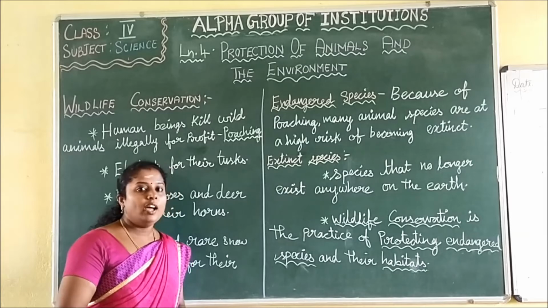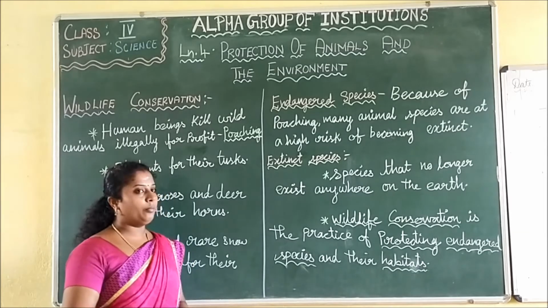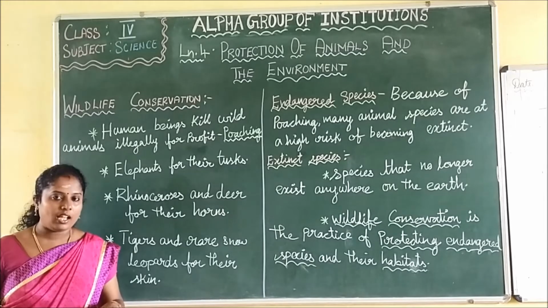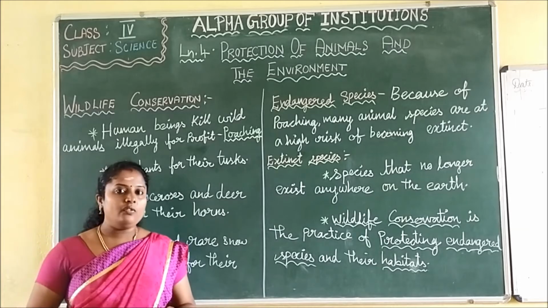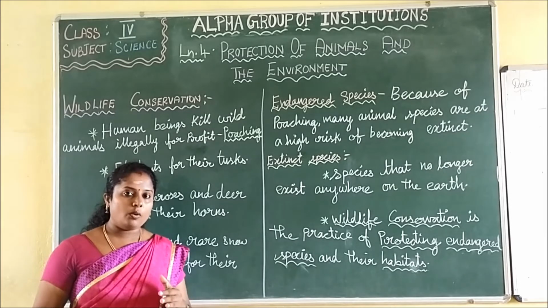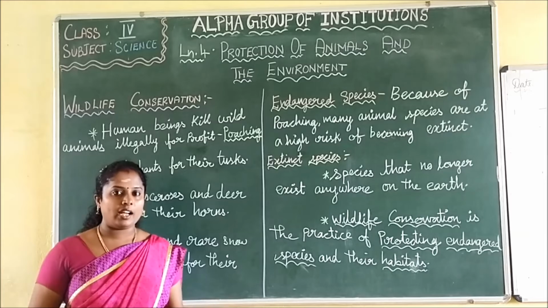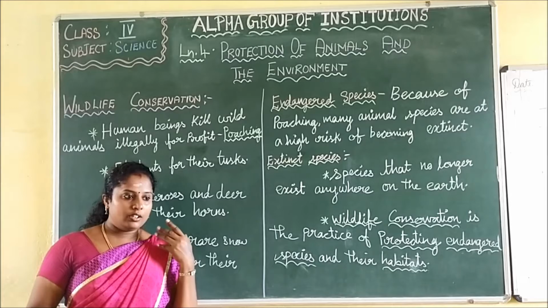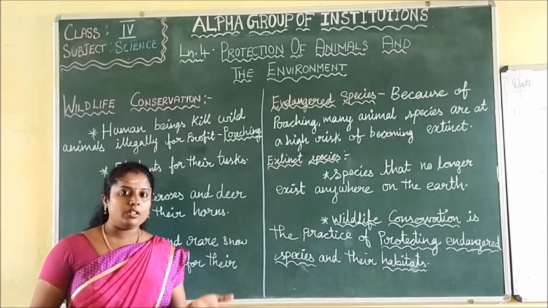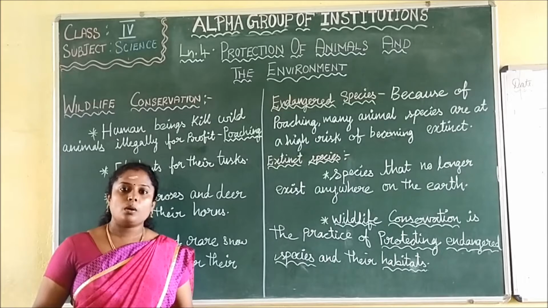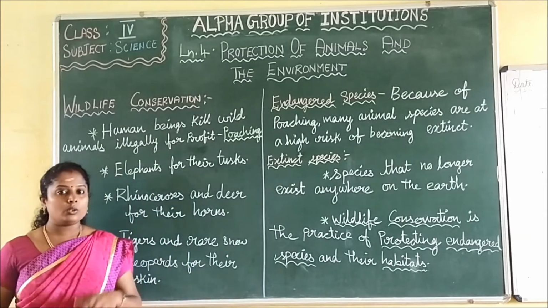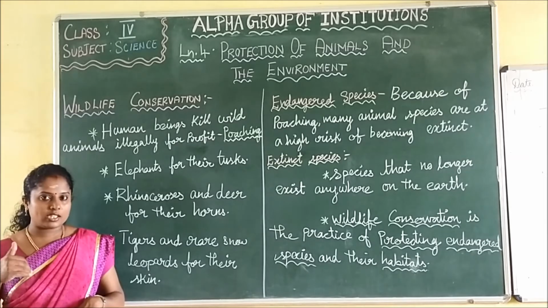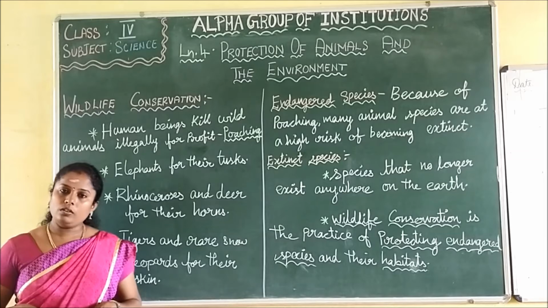So protection of animals and the environment. That means how we have to protect the animals and also the environment where we are living. How we can keep the environment and animals protected, in which way we are giving problems to the animals and in which way we are destroying the environment. About that we are discussing, what things we have to do and what steps we have to take to protect them.